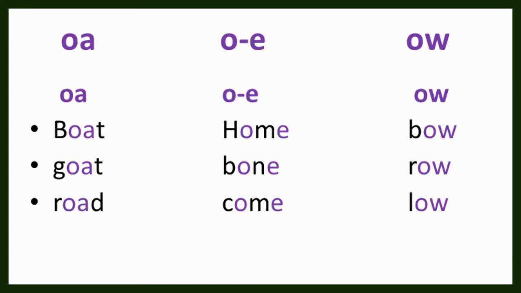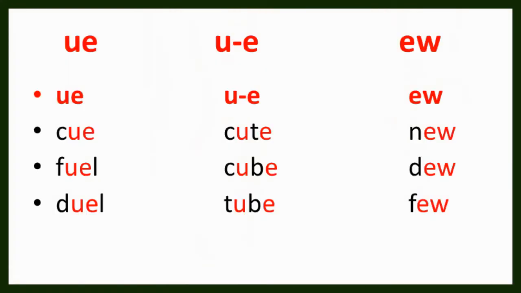Next is our vowel U. So U and E, or even EW. We have to tell that EW, though there is no U over here, will take the sound of the vowel U. Some examples: F, U, E, L, fuel. So E will go silent.